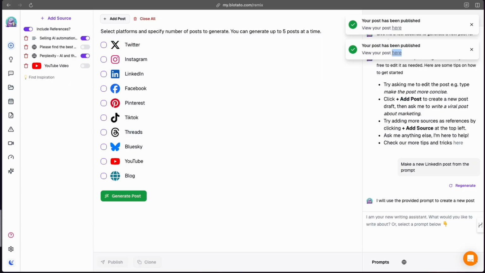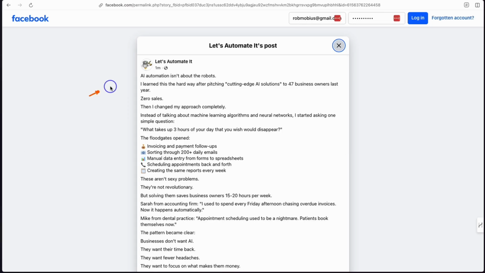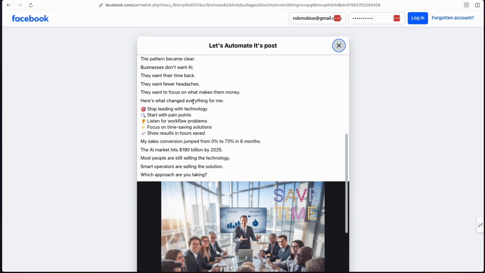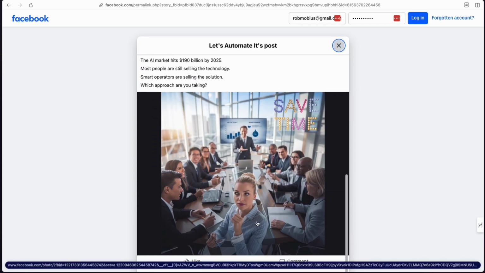So let's have a look here. This is my Facebook page. There, under Let's Automated, it popped in that Facebook post along with a question. This is looking like a crazy AI image.